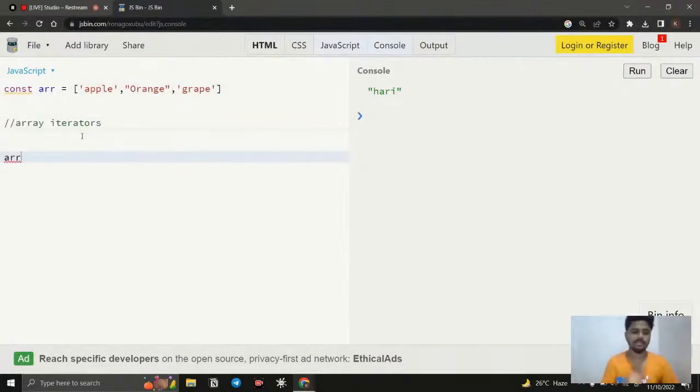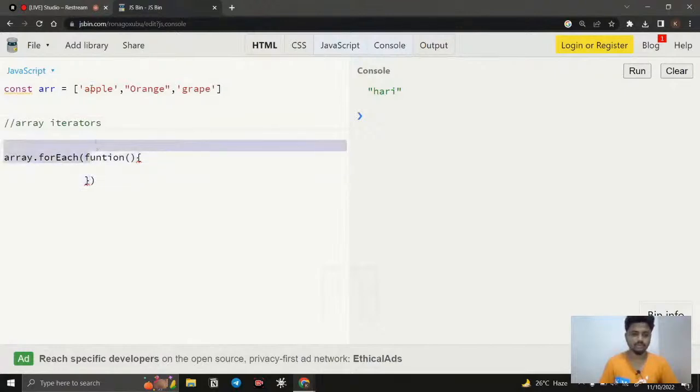The syntax is: first you tell what the array is, and then you use the forEach method, and this method takes a function. Whatever we write inside this function, it is going to run on each and every element in the array.